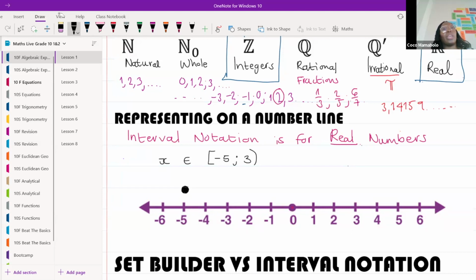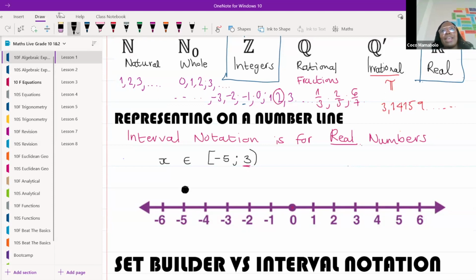Okay, where are we going? How far are we going? To which number? Remember, we need to read this part. With -5 all the way until, that's it, Tandolwetu, all the way up until 3. Remember, there's no infinity there. So we can't go all the way to positive infinity because they haven't given us infinity in there. They're telling us to start at -5 and end at 3.